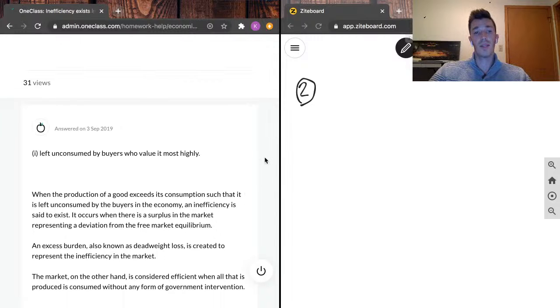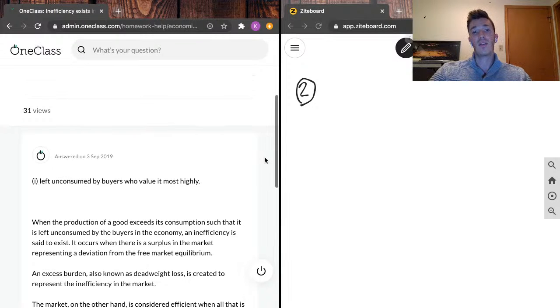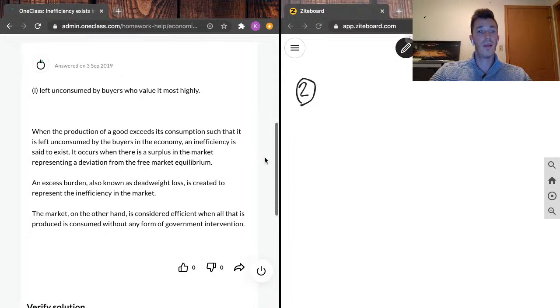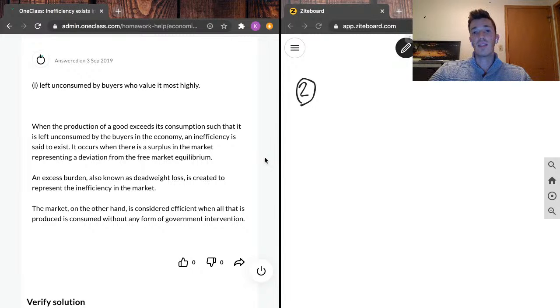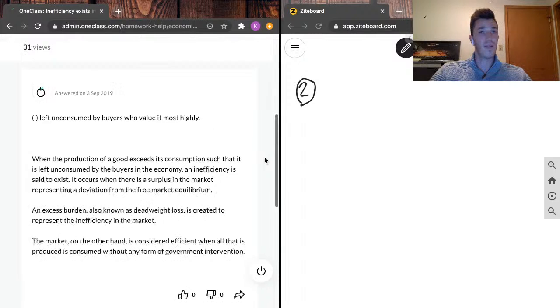What our junior tutor has written is that the answer is 1, left unconsumed by buyers who value it most highly. When the production of a good exceeds its consumption such that it is left unconsumed by the buyers in the economy, inefficiency is said to exist. It occurs when there's a surplus in the market representing a deviation from the free market equilibrium. An excess burden, also known as deadweight loss, is created to represent the inefficiency in the market. The market, on the other hand, is considered efficient when all that is produced is consumed without any form of government intervention.